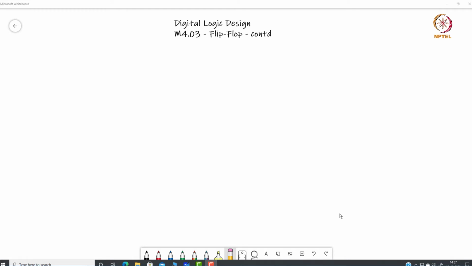Hello everybody. Today we are going to discuss further on the flip-flops. In our previous lecture we have understood a flip-flop is an edge triggered memory device that, whenever there is an active clock transition, the output can change. And how the output will change depends on the type of flip flop.